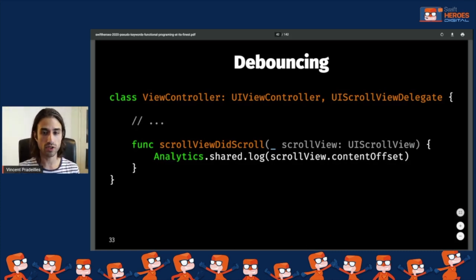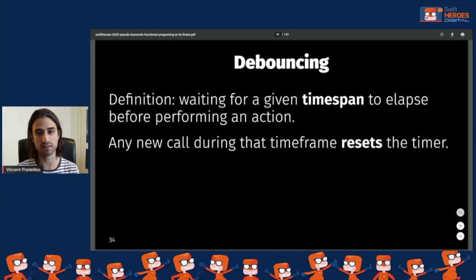What we would like to do is to only send the analytics hit when the user has stopped scrolling for some time. And this is exactly what debouncing solves. Debouncing is waiting for a given time span to elapse before performing an action. And if any new call is made during that time frame, the timer is going to be reset.